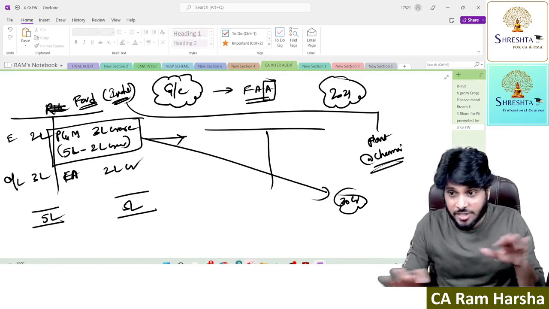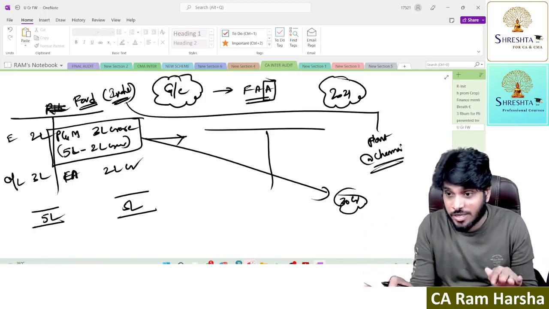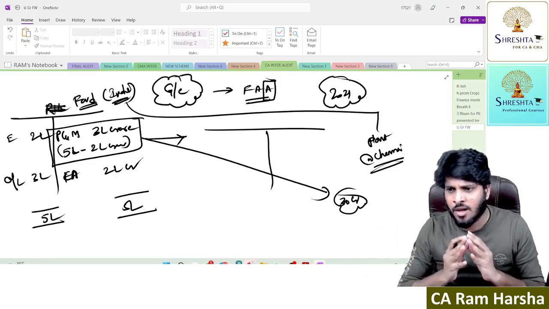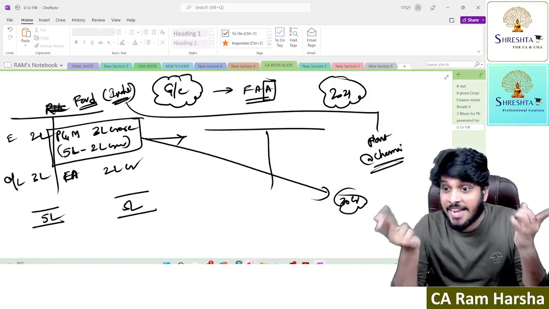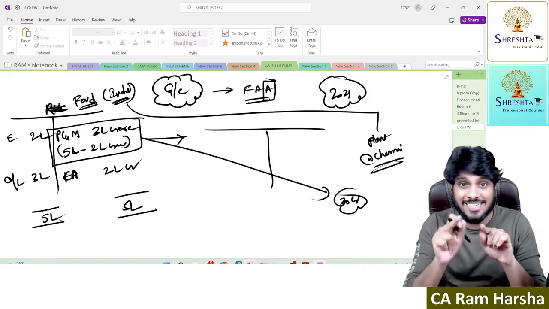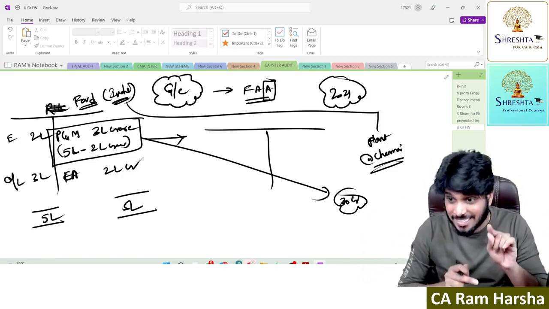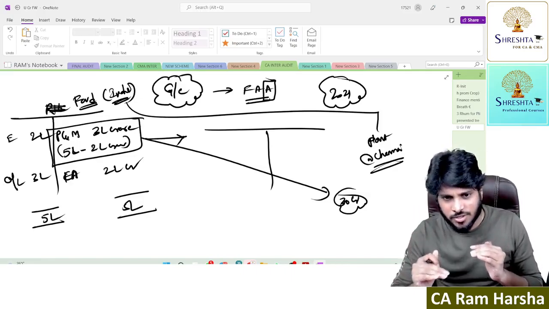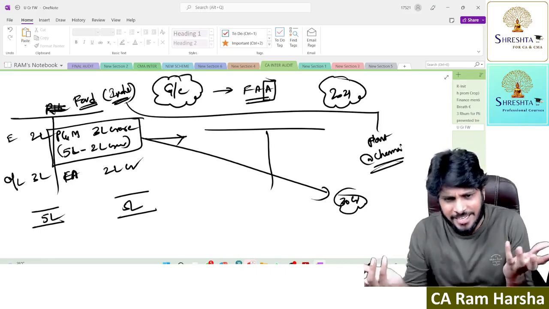Because I don't have the intention to sell, I will use them. I will produce profits for the long run. So why do I bother about NRV? And hence, we show the fixed assets at historical cost. This is the logic. Why are fixed assets shown at historical cost? Because the company does not have the intention to sell.